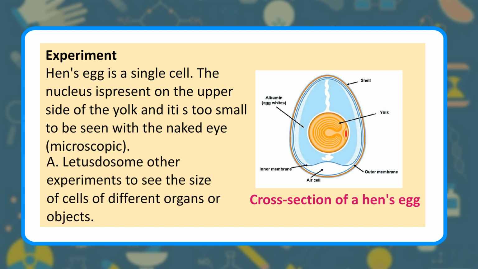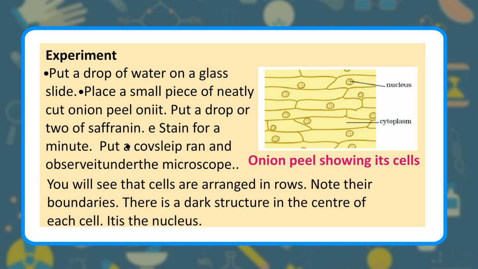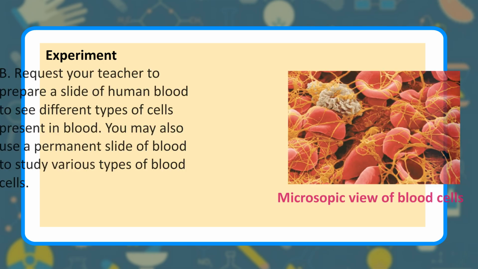Let us do some other experiments to see the size of cells of different organs or objects. A. Put a drop of water on a glass slide. Place a small piece of neatly cut onion peel on it. Put a drop or two of saffron stain for a minute. Put a cover slip and observe it under the microscope. You will see that cells are arranged in rows. Note their boundaries. There is a dark structure in the center of each cell. It is the nucleus. Onion peel showing its cells.